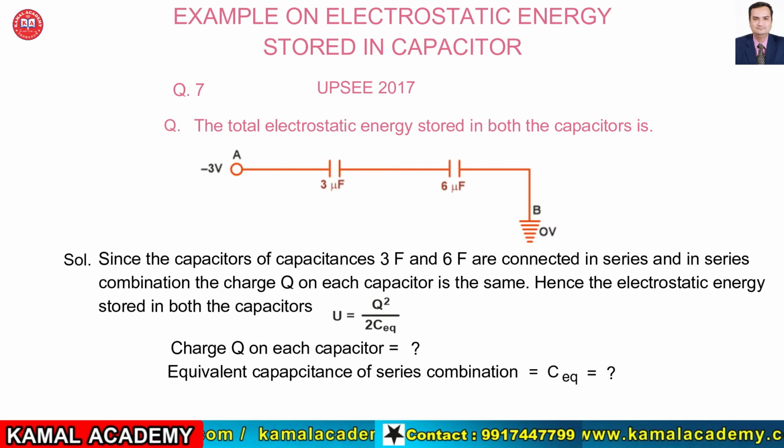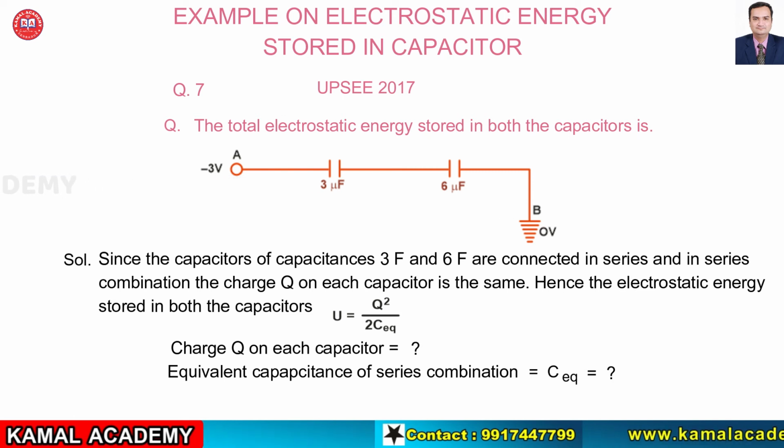We have used only this formula in this particular question because the two capacitors are connected in series and in series the total charge Q on each capacitor is the same. Both the total charge Q and C equivalent are unknown to us.